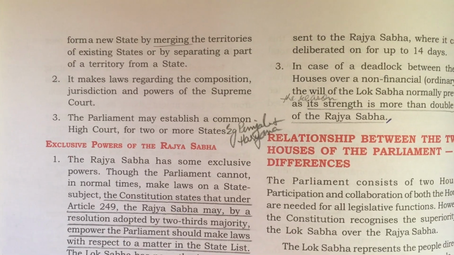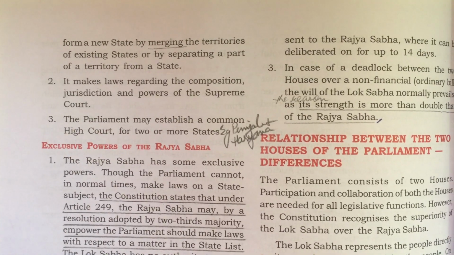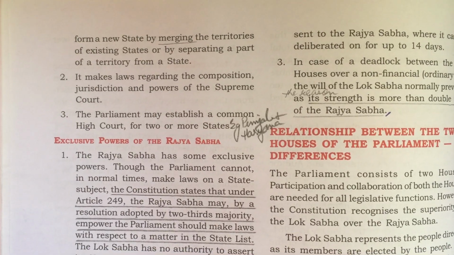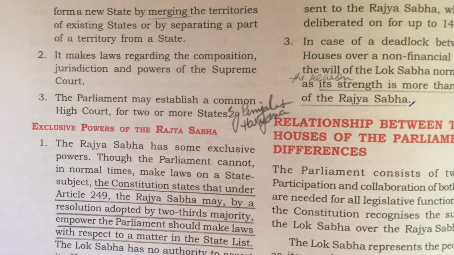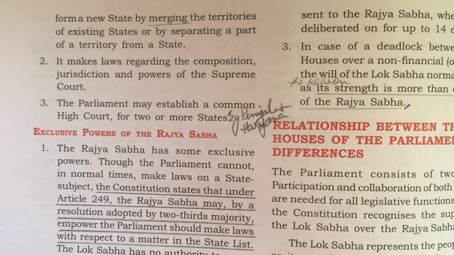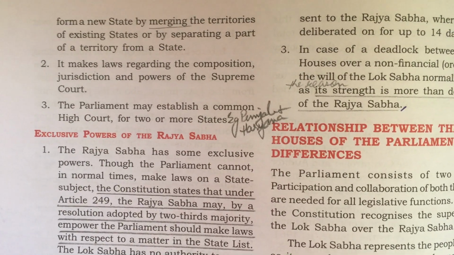So the parliament has got authority or power that it can merge or combine two states and make them into one, or it can separate a part of a territory from a state. Second, it here refers to parliament. Parliament makes laws regarding the composition, jurisdiction and powers of the Supreme Court.